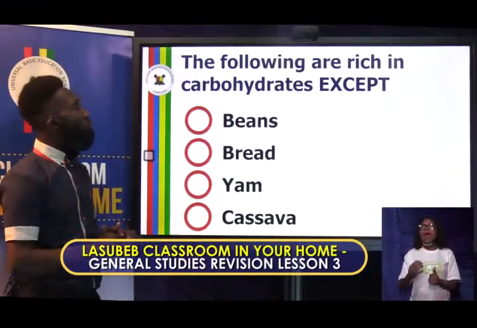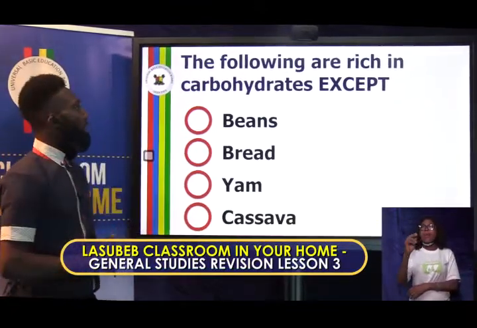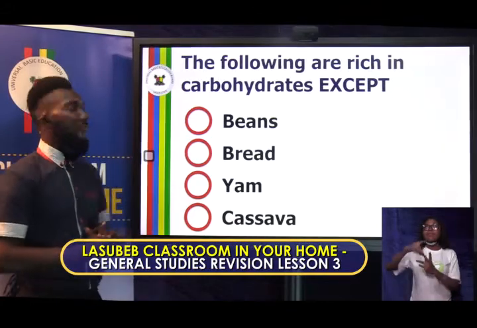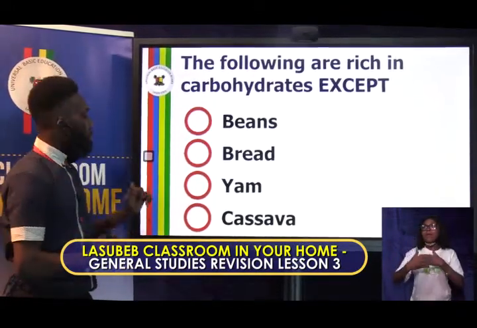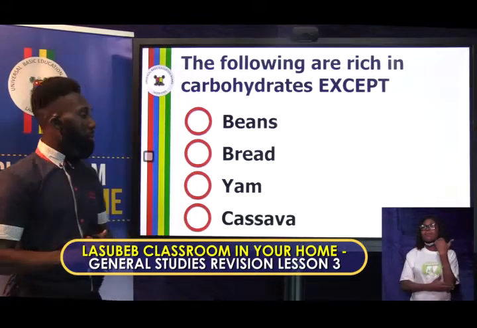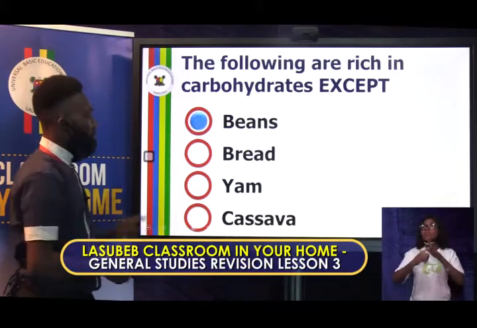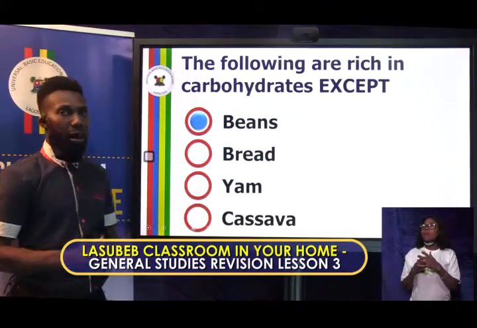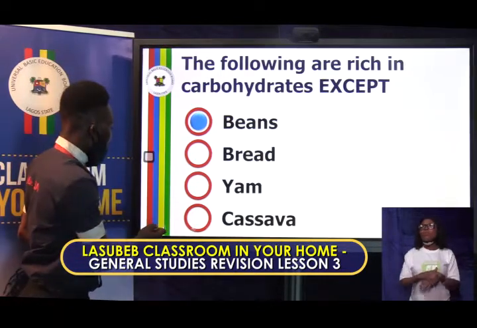The following are rich in carbohydrates except A, beans, B, bread, C, yam, D, cassava. What's the correct answer? The correct answer to this is beans. I believe you are getting more than your friend there. Brilliant one. Moving on to the next question.